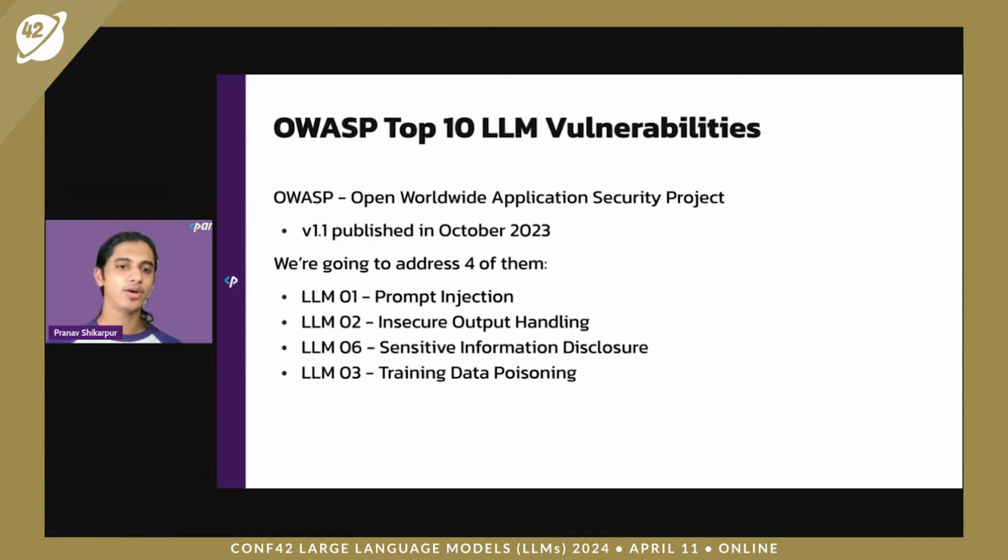Today, I want to talk about 4 of those top 10 vulnerabilities: prompt injection, insecure output handling, sensitive information disclosure, and training data poisoning. I'm going to cover how to exploit these, how to create these attacks, as well as how to defend your LLM apps against them.